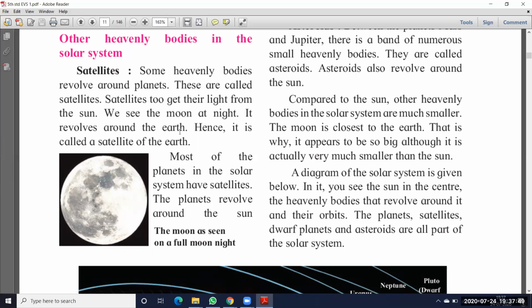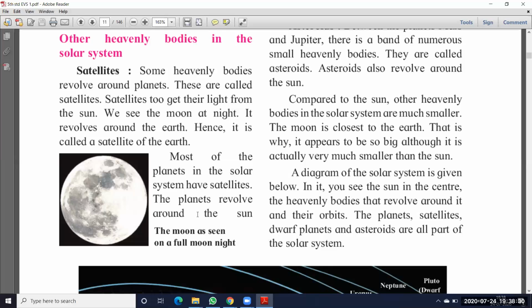See here, the earth is rotating itself as well as rotating around the sun. That we call a revolution. Here the moon also rotates itself as well as rotating around the earth. Hence it is called a satellite of the earth. Most of the planets in the solar system have satellites, like Jupiter, Mars and Neptune. They all have their own satellites.